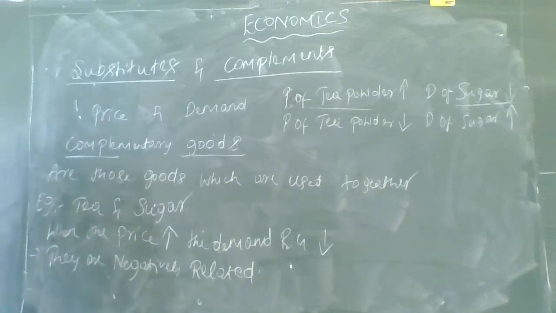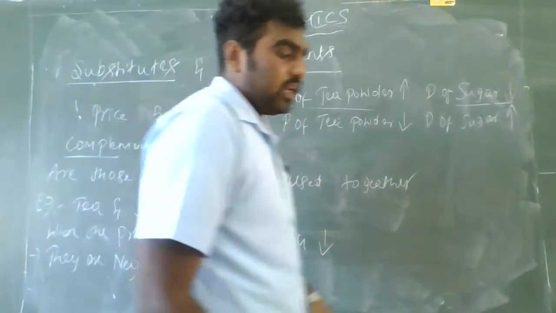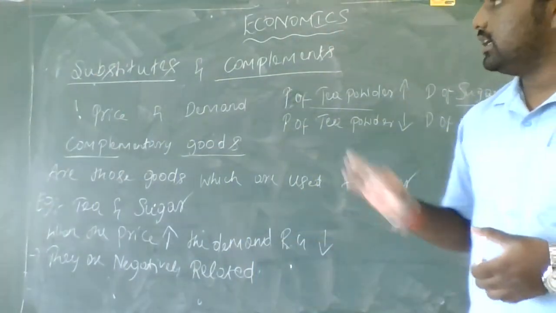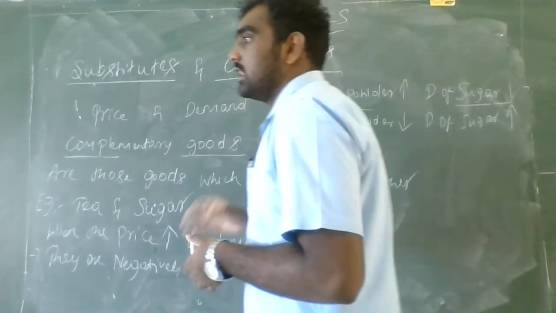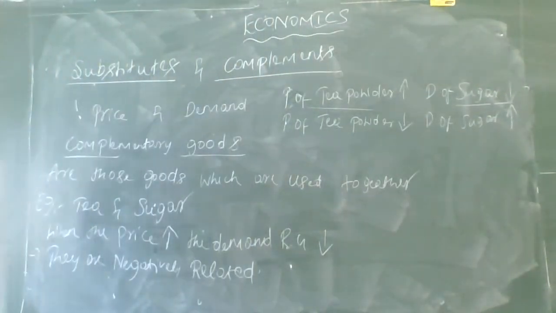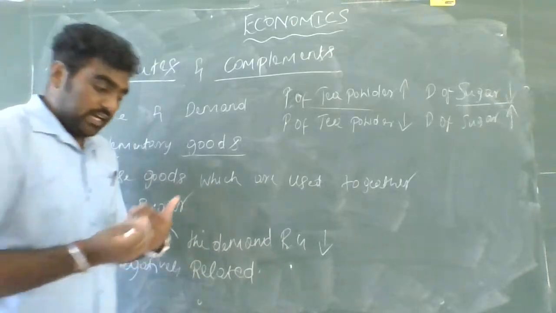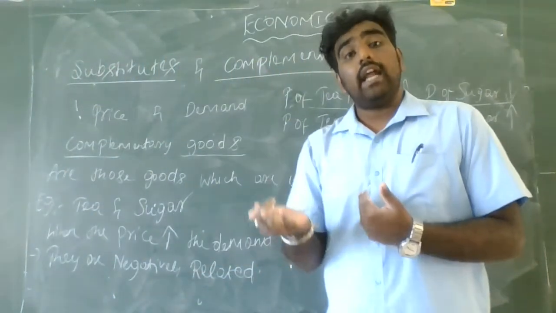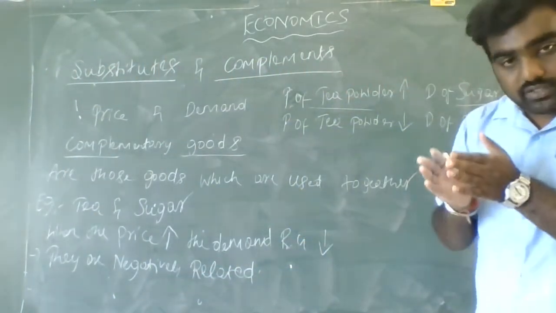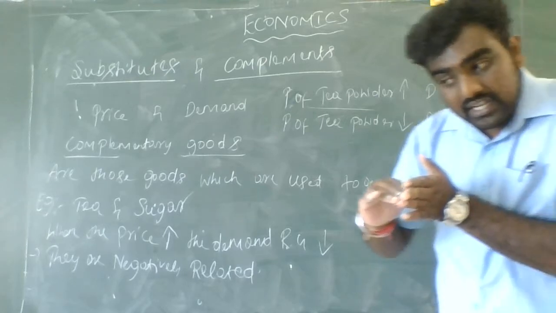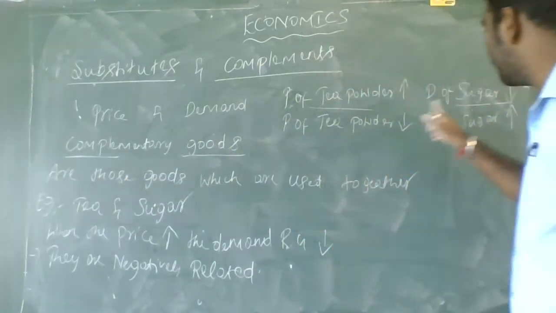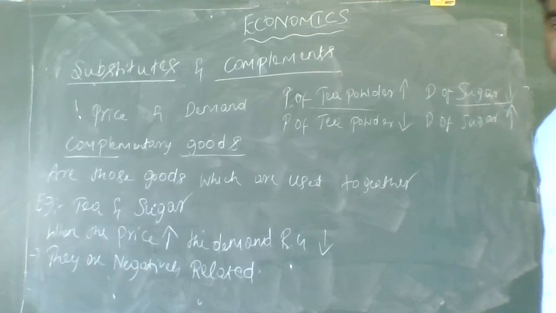Okay, students, are you clear about what complementary goods are? Here the relationship was between the price of the good and the demand for the related good. We are understanding the price of a particular good and the demand for that related good. Here the related good was sugar for tea powder.